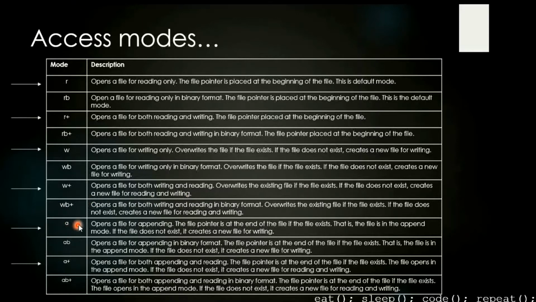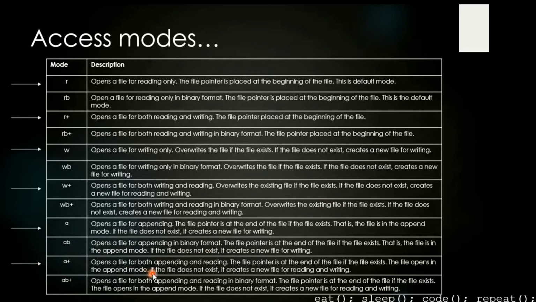We have append, which opens a file for appending. The file pointer is at the end of the file. This is important for appending, that the pointer is at the end. It's going to add something to the file. That is, the file is in append mode. If the file does not exist, it creates a file. Both W and A are going to create a file if it does not exist. Then we have AB, which does the same thing but in binary format.